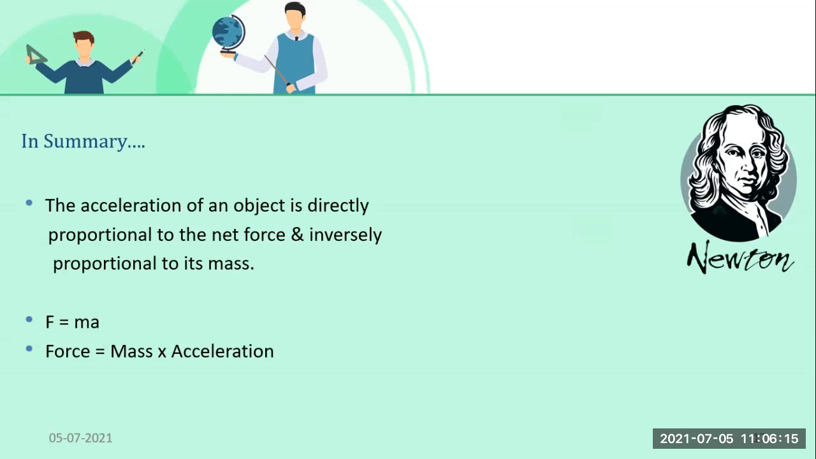Now, this is a summary. The acceleration of an object is directly proportional to the net force and inversely proportional to its mass. That is F equals ma. F stands for force, m stands for mass, and a stands for acceleration.